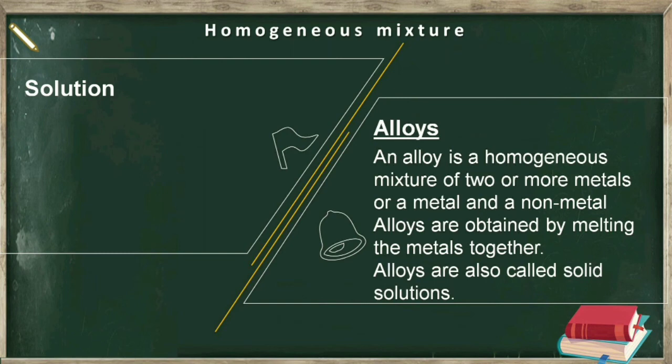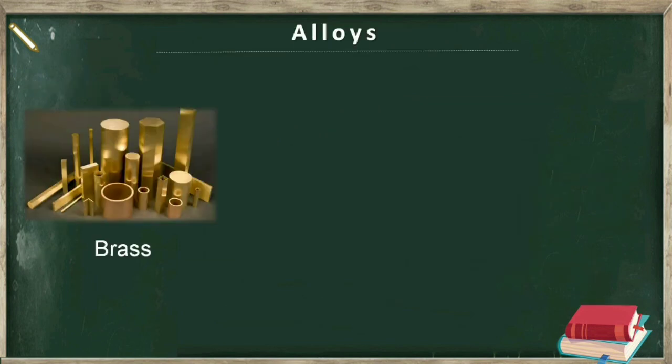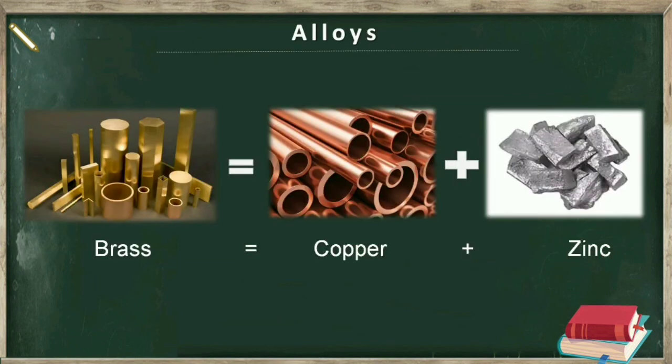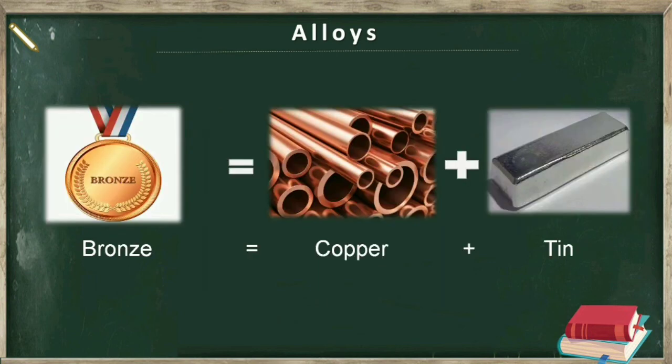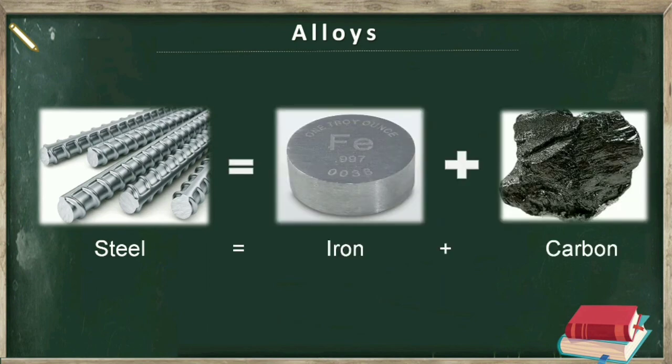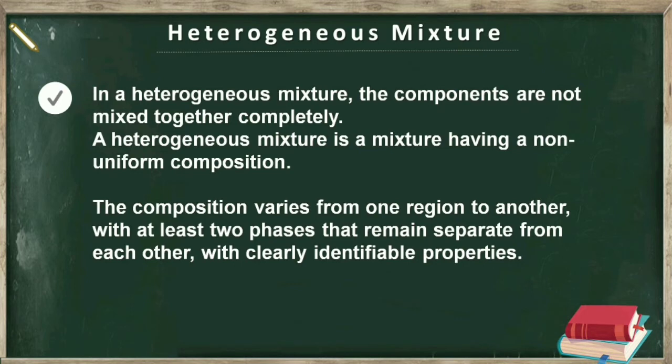For example, brass is an alloy formed by mixing copper and zinc. Bronze is an alloy of copper and tin. Steel is an alloy of iron and carbon. Then moving on to the heterogeneous mixtures. A mixture in which the components are not uniformly distributed or the components are not mixed together completely is called a heterogeneous mixture.